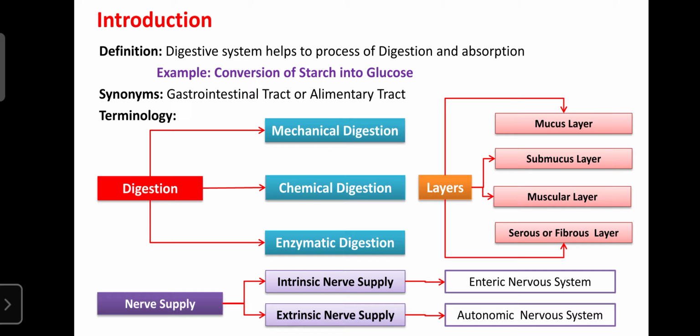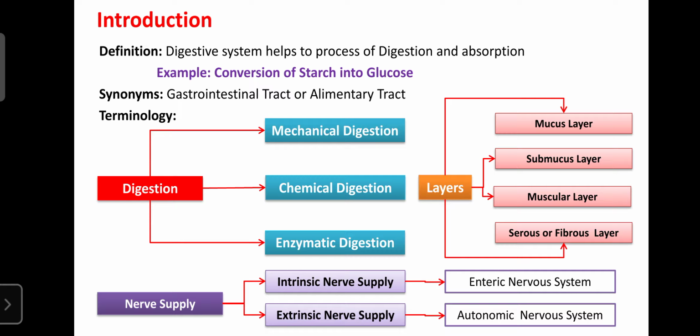It also consists of certain accessory glands. Those can secrete certain secretions, known as digestive secretions. They are rich in vehicle, that is water, as well as certain enzymes and electrolytes. Those are required for the complete digestion of food. Certain movements are also present in the GIT, which help in the propulsion of food from one place to another, as well as the mixing and absorption of food.